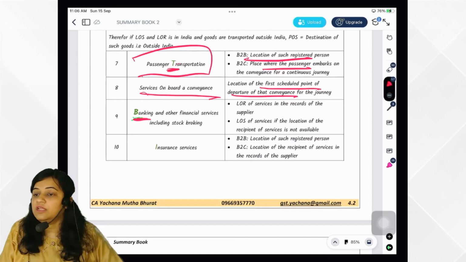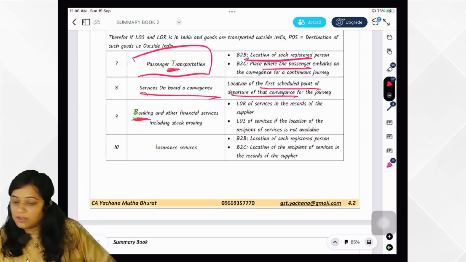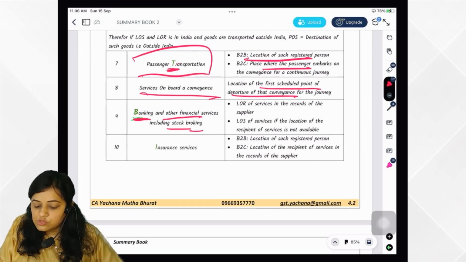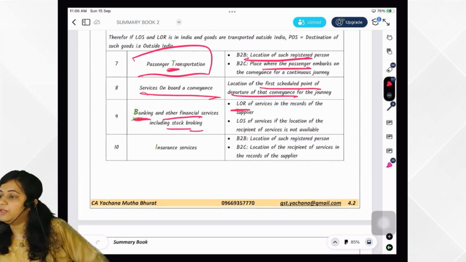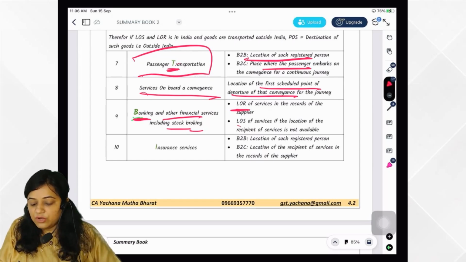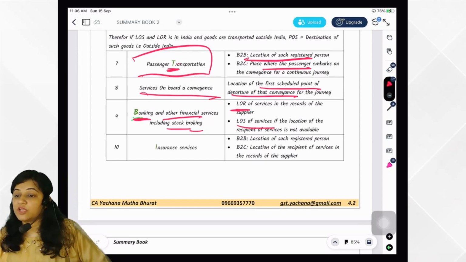Then for B2C cases, banking and other financial services including stock broking. The location of recipient would be the place of supply if they have the address, then it will become the location of recipient. But if they don't have the address, then in that case, location of supplier.